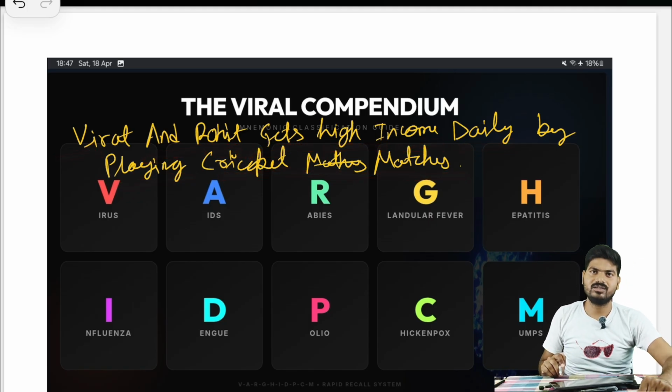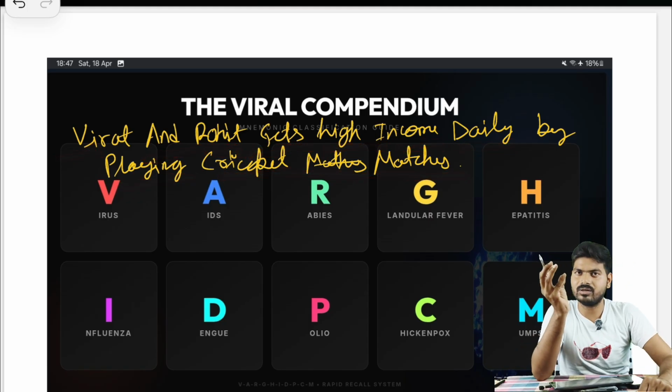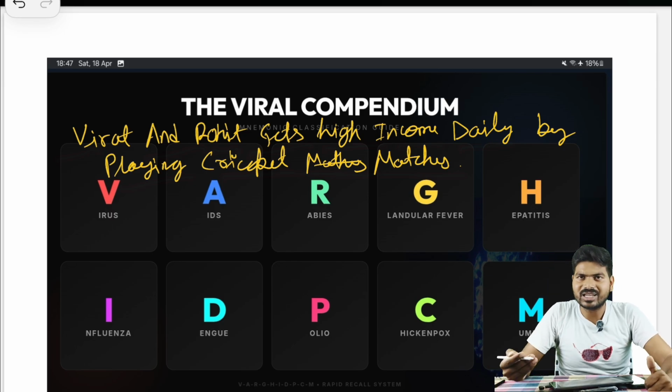Look how easy it is. We know both Virat, our captain, and then Rohit Sharma. They get high income daily. How? By playing cricket matches.